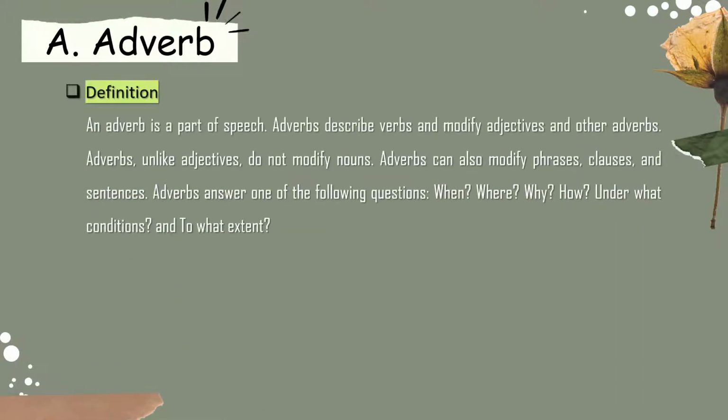Definition. An adverb is a part of speech. Adverbs describe verbs and modify adjectives and other adverbs. Adverbs, unlike adjectives, do not modify nouns. Adverbs can also modify phrases, clauses, and sentences. Adverbs answer one of the following questions: when, where, why, how, under what conditions, and to what extent.